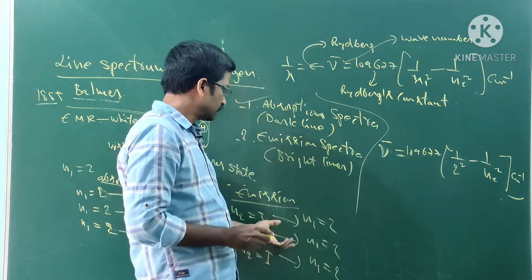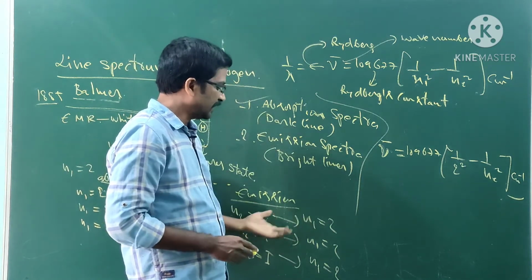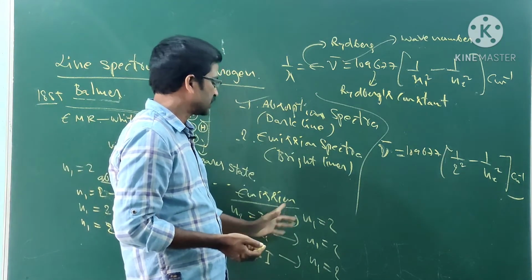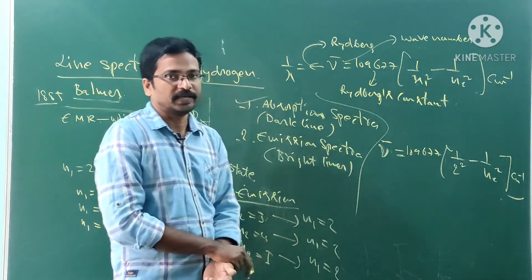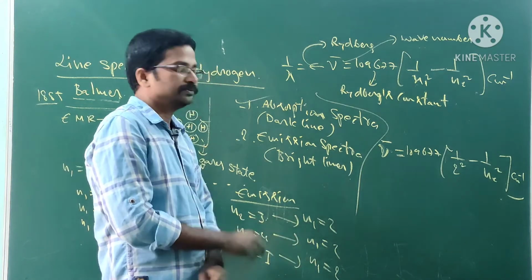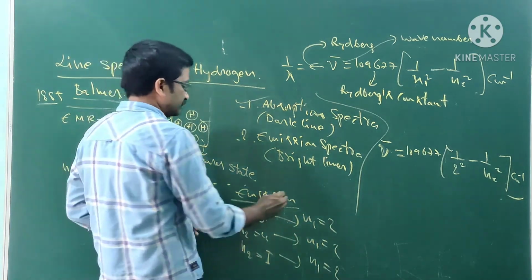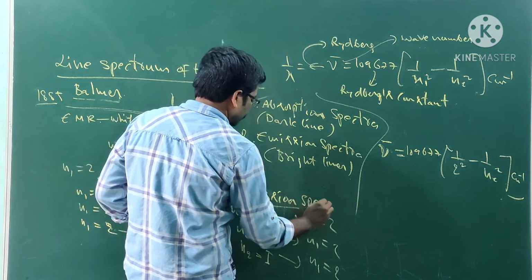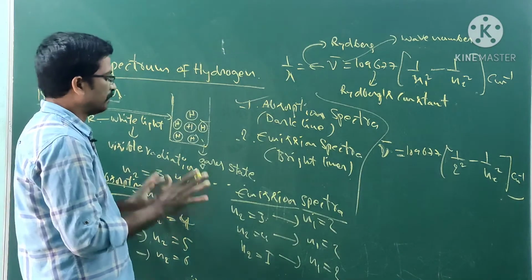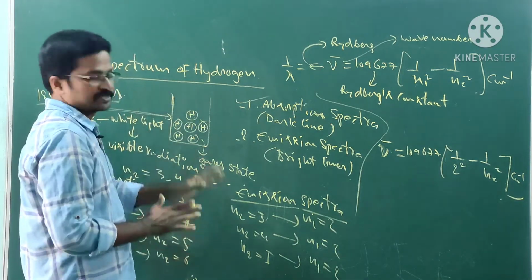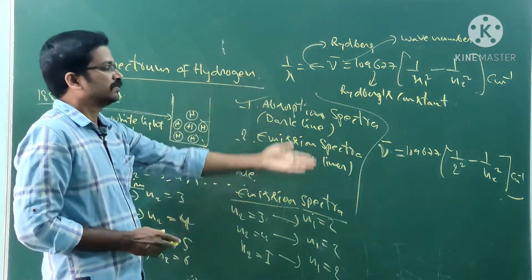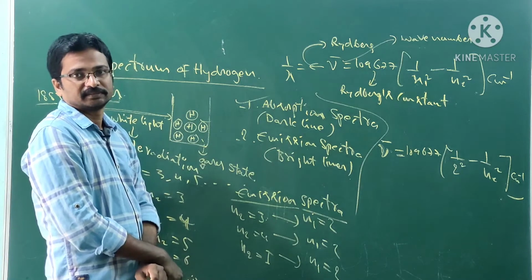It gives the bright lines, it gives the energies, so it is known as emission spectra. 3 to 2, 4 to 2, 5 to 2. This is known as emission spectra. Balmer first explained this type of transition by using the Rydberg equation. He drew this.